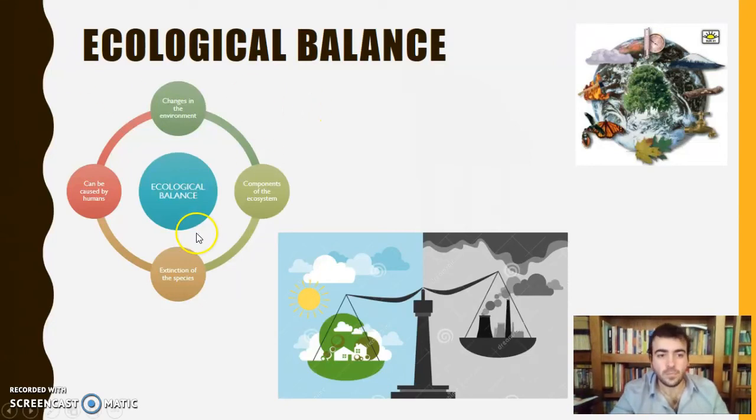That's why the ecological balance means changes in the environment, como hemos dicho, puede ser causado por humans. It can be caused by humans, usually, no? A veces hay changes that there are alone, but usually human beings, no? And también podemos hablar de extinction of species cuando cazamos por encima de las posibilidades, ¿no? Demasiado. We are hunting animals and hunting, and there is no more of that type of animal, no?